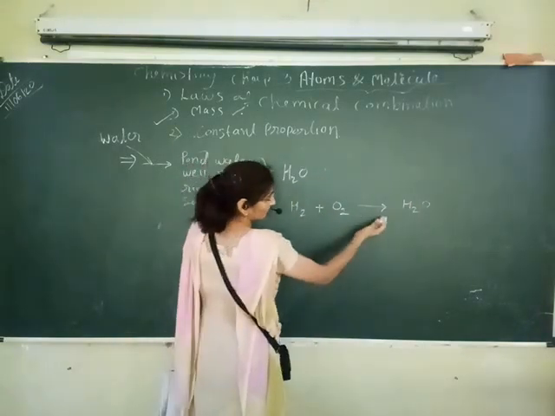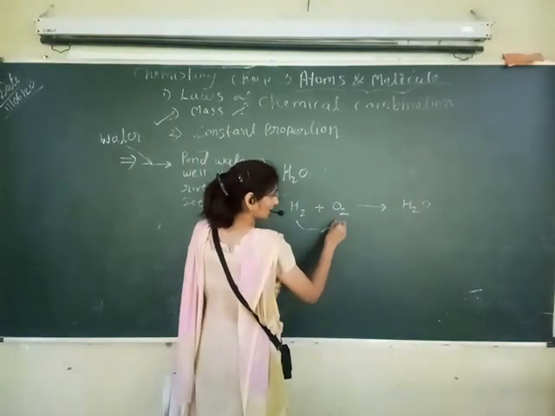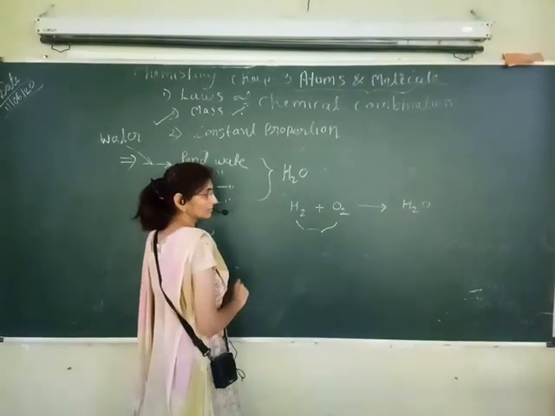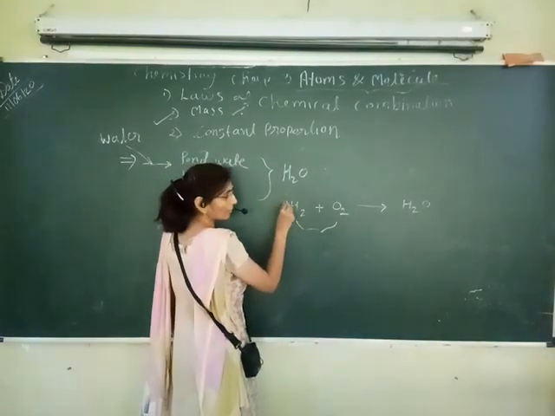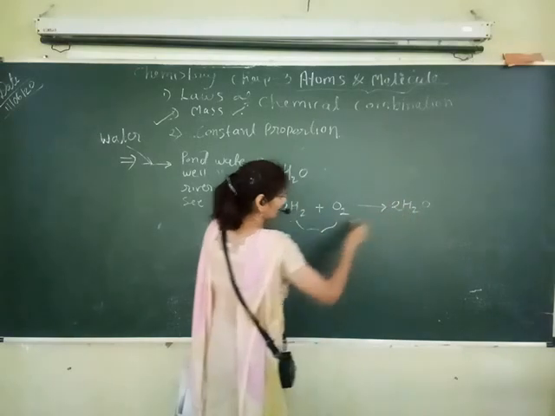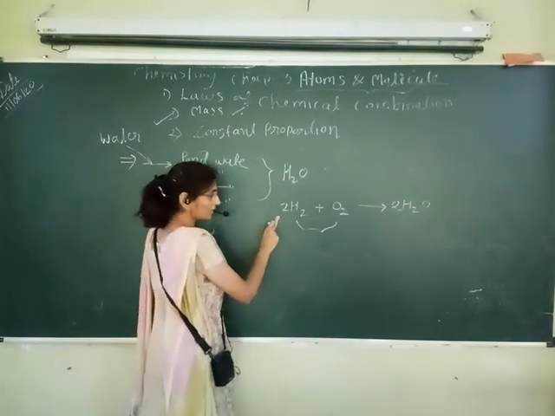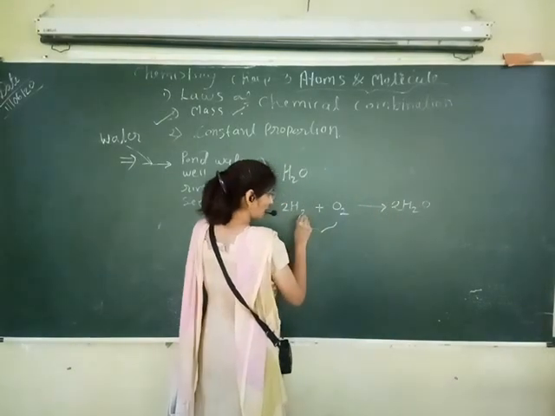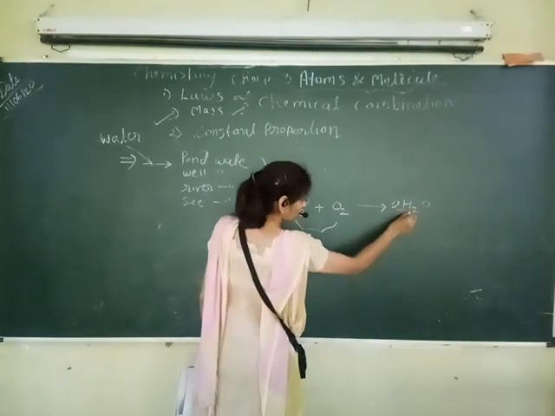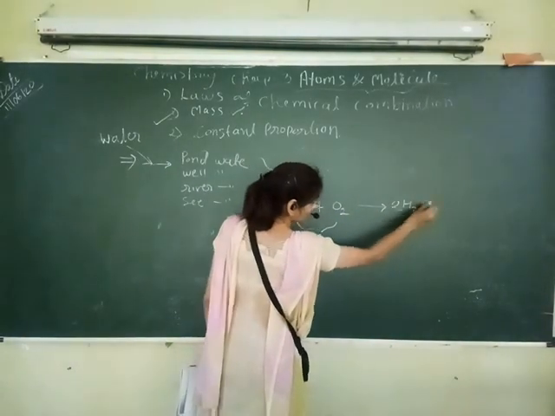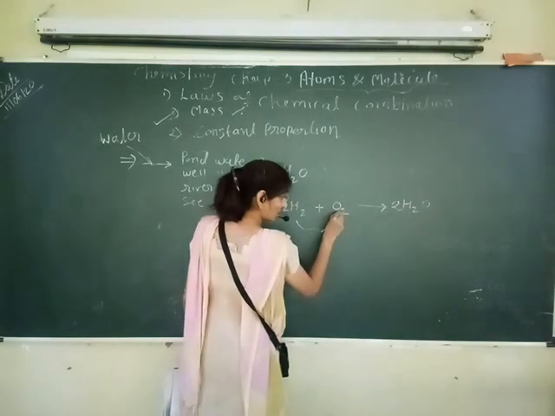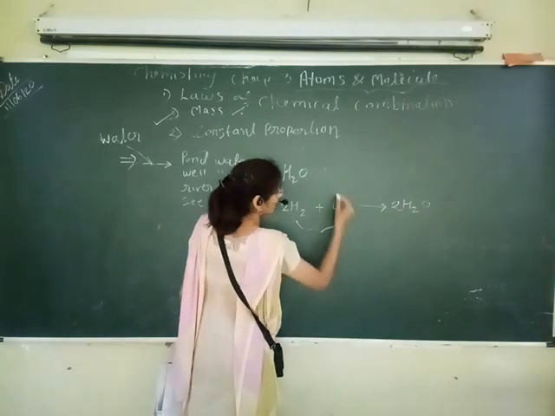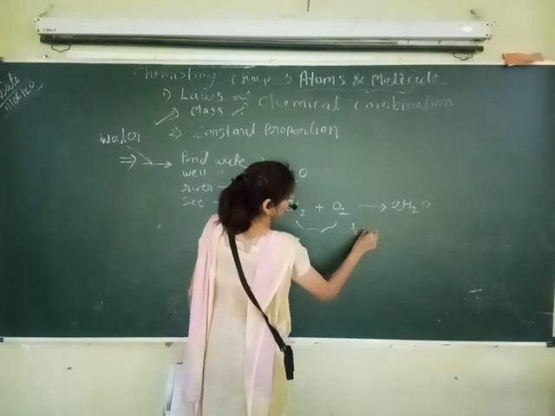तो ये रूल क्या कहता है? What does the rule say? It is a balanced reaction, because here we have used 2 hydrogen and here also 2 hydrogen, but oxygen only 1 atom we have used, and here 2 atoms we have to write, but we can't divide it as a half molecule.